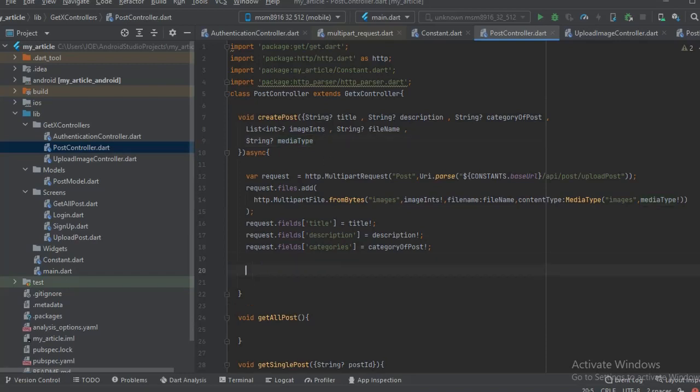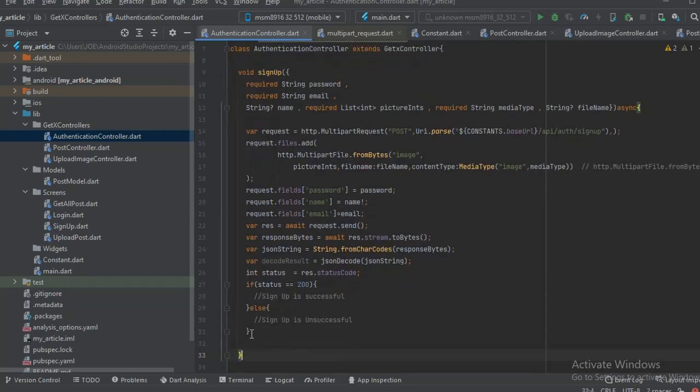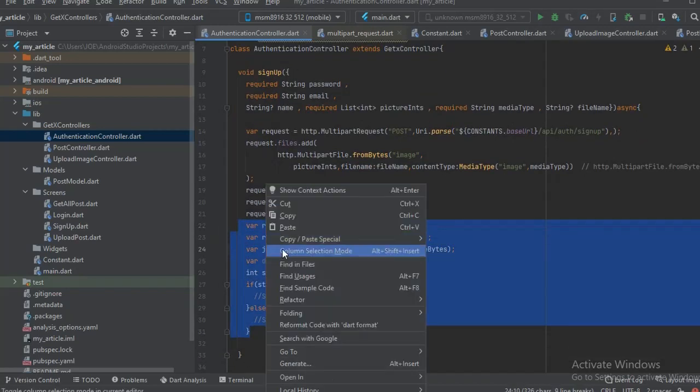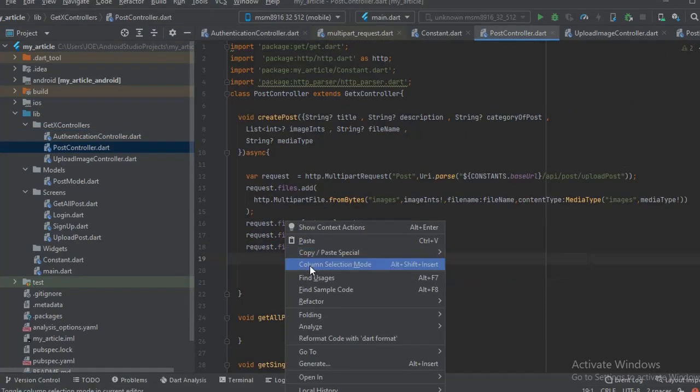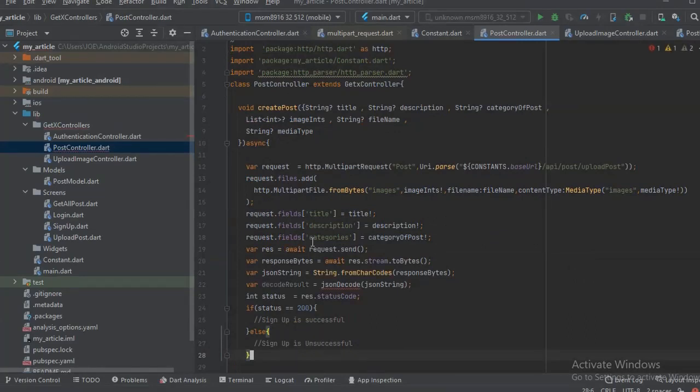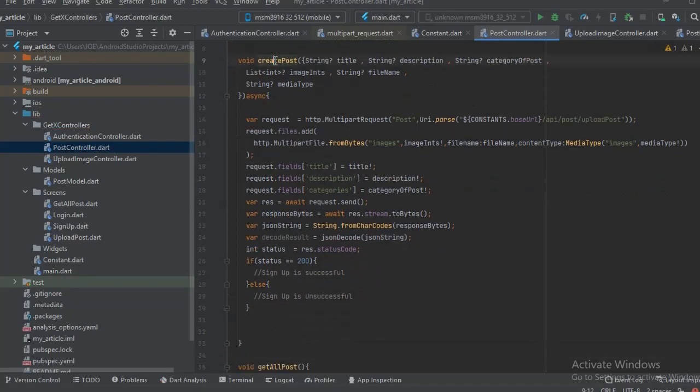So now for the response here, after we attach the file and then the title and the description and the category, it's going to be exactly the same way we did in the authentication during the sign up. You just go copy this. It's exactly going to be the same. We don't need to type it, we already have that here. So you just paste it inside the post controller here. Okay, and then we import this.